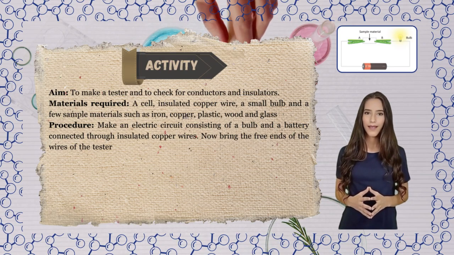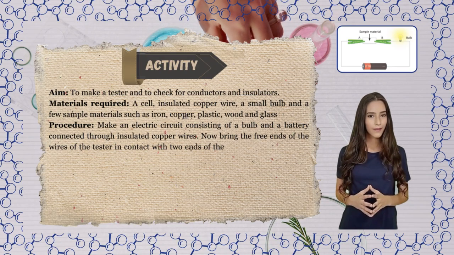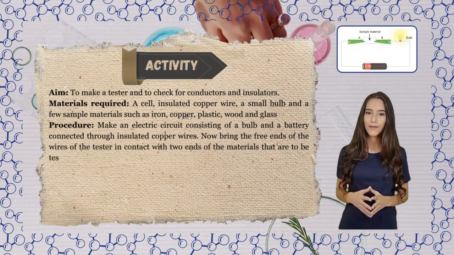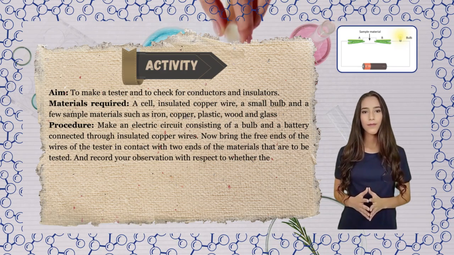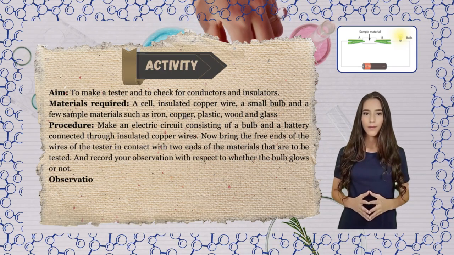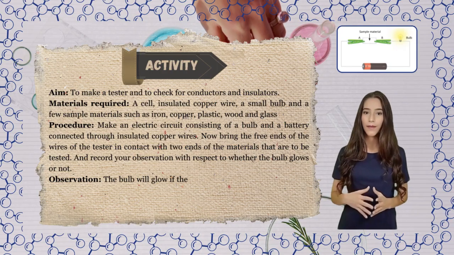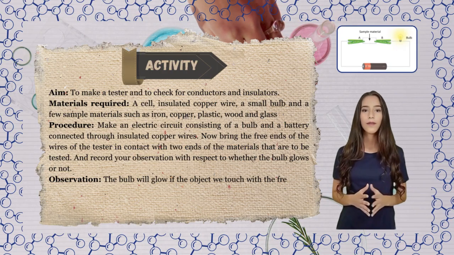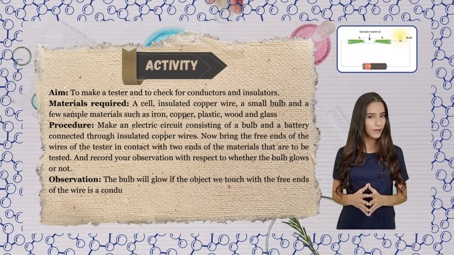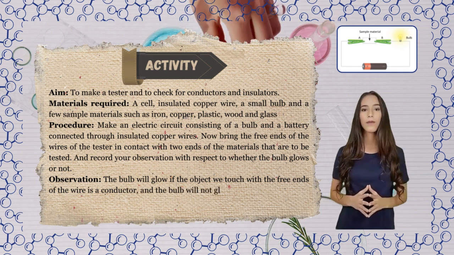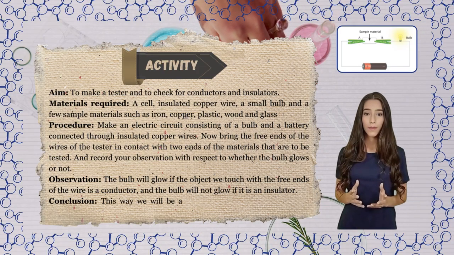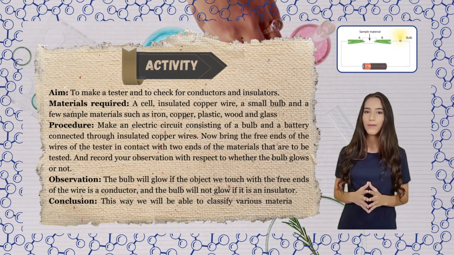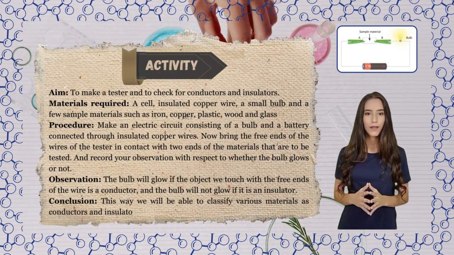Now bring the free ends of the wires of the tester in contact with two ends of the materials that are to be tested, and record your observation with respect to whether the bulb glows or not. Observation: the bulb will glow if the object we touch with the free ends of the wire is a conductor, and the bulb will not glow if it is an insulator. Conclusion: this way we will be able to classify various materials as conductors and insulators.